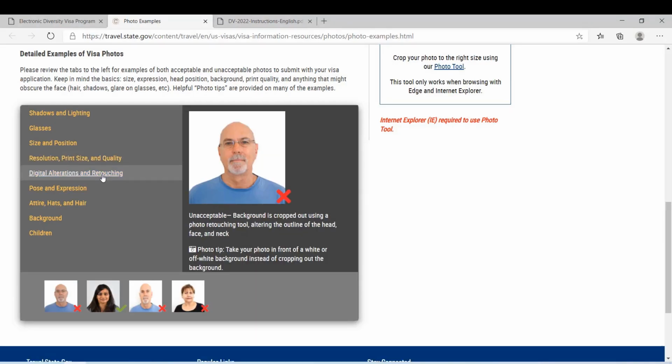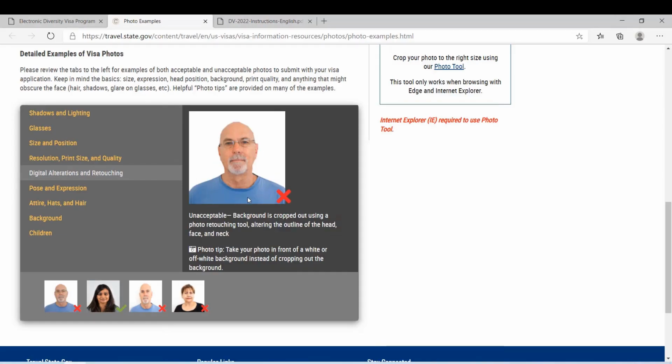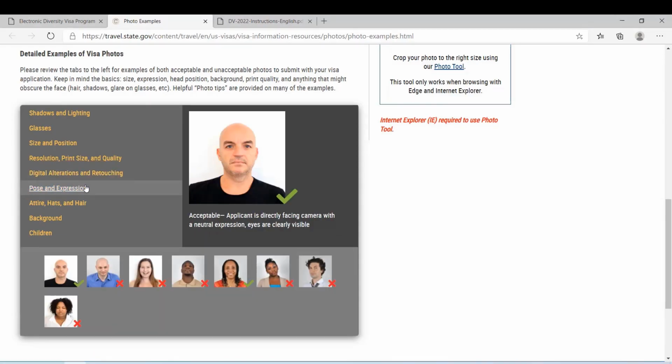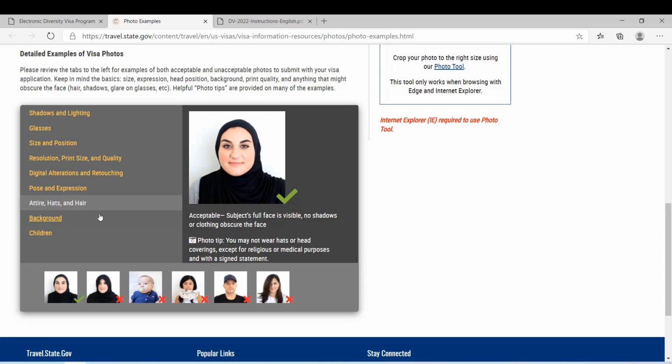Digital alteration and retouching: do not Photoshop or use any other software to crop or do anything to your photo. Just use this tool. It will crop the photo with the correct resolution and size, and poses and expressions. So you should be in your natural pose, no smiling, you see, no smiling, no tilted head, and so on.